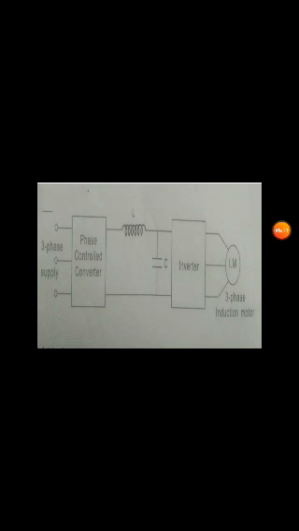This is generally what we have designed here, the converter and inverter circuit. We can mention it in a simplified manner. Here the three-phase supply is given to the three-phase controlled converter. Next we connect the L and C, which is the filter. Next is the three-phase inverter circuit. The inverter output is AC, which is given to the induction machine. In this way the controlled converter and inverter circuit is used to control the speed of the induction machine. Okay, thank you.